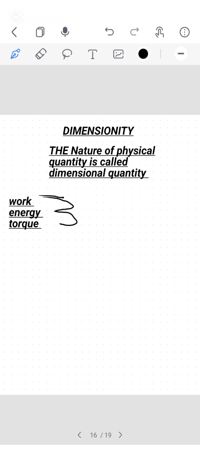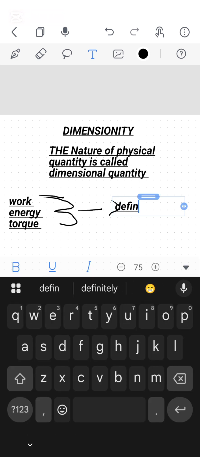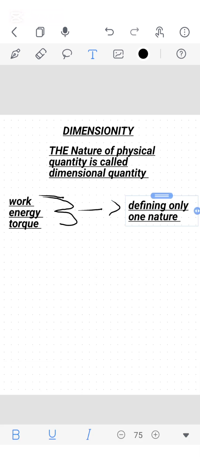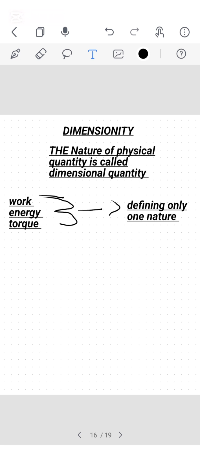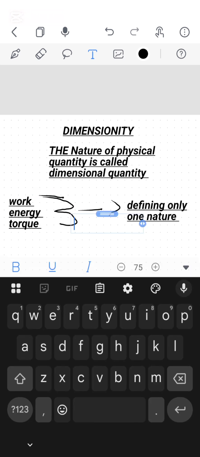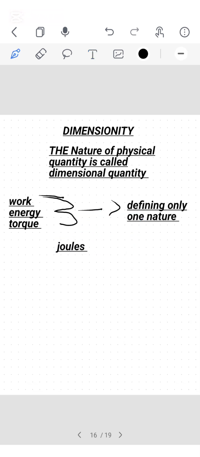They define only one nature, because their unit is the same. What is the unit of work? Joules. And what is the unit of energy? Joules. Unit of torque? Joules. So that is how they define one nature.